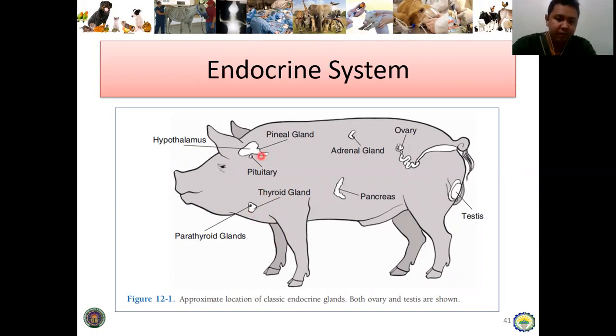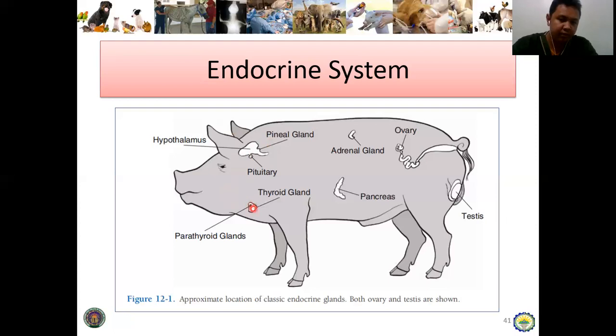So butang naton diri si pineal gland, pituitary gland, and then the hypothalamus. So it is located in the head. So we will assume that it is highly associated sa brain. Next is the thyroid gland. So as you can see, there is yung area.